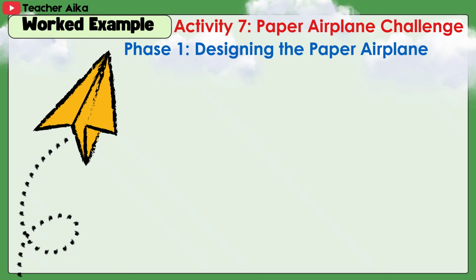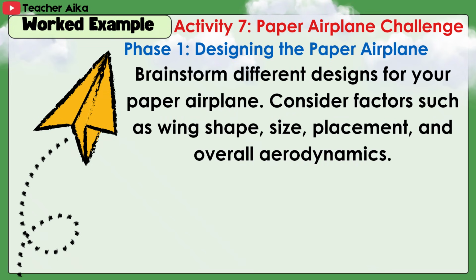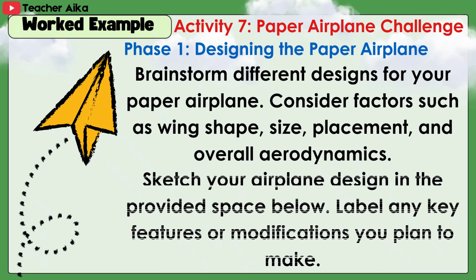Phase 1, Designing the paper airplane. Brainstorm different designs for your paper airplane. Consider factors such as wing shape, size, placement, and overall aerodynamics. Sketch your airplane design in the provided space below. Label any key features or modifications you plan to make.